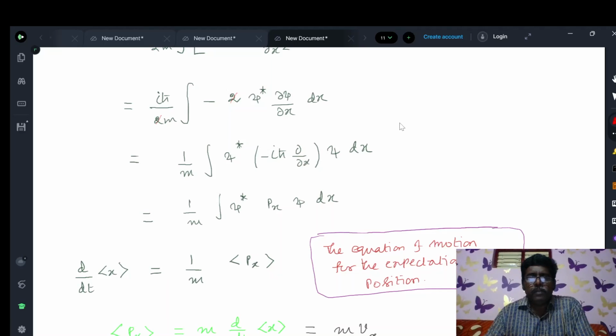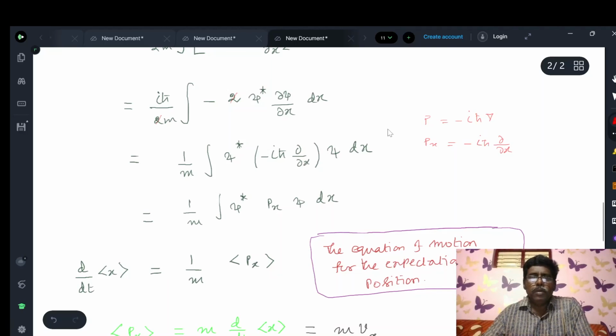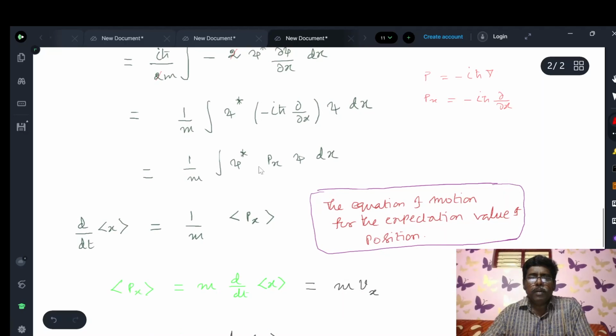This is our px, because the x component of momentum px equals minus iħ ∂/∂x. So the integral of ψ star px ψ dx is the value of d/dt of ⟨x⟩. So this is replaced by the expectation of px. So 1/m times ⟨px⟩ is equal to d/dt of ⟨x⟩.